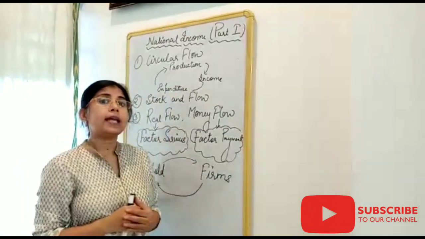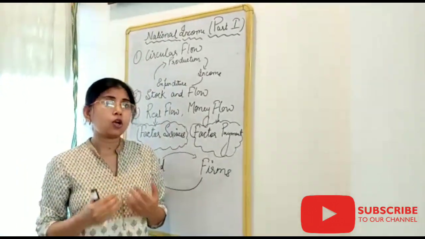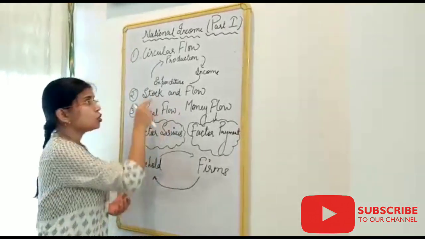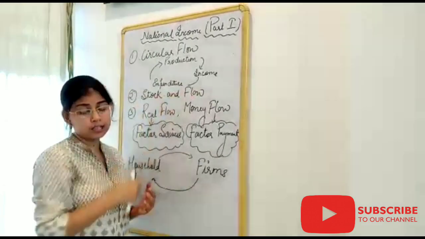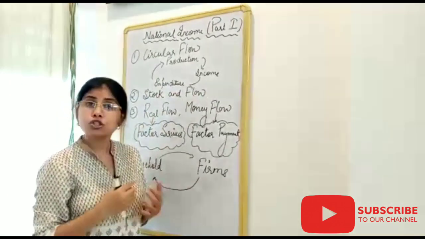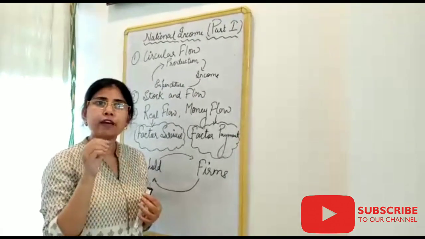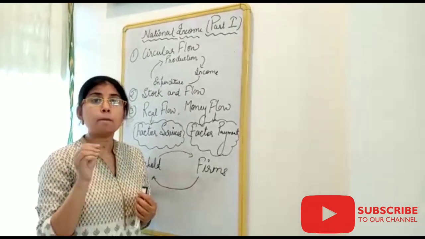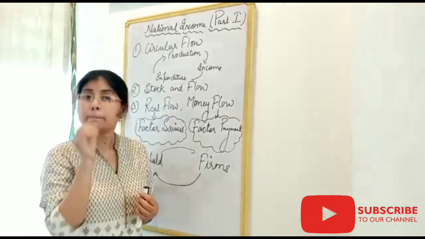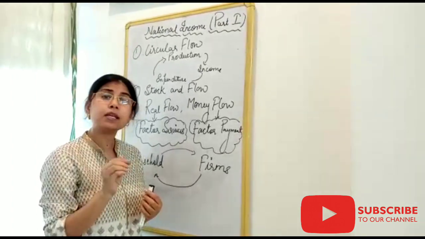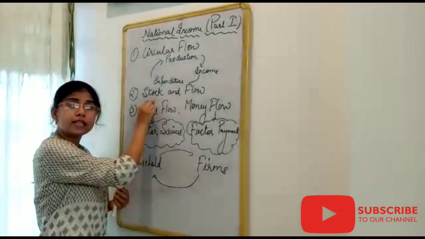Furthermore, there are two major concepts which we have to study in national income. That is the stock and flow concept. If we talk about the stock concept, there are some variables which are measured at a particular point of time, which specifies a particular date.